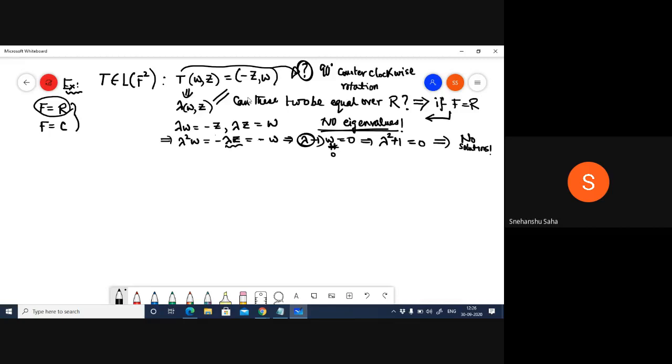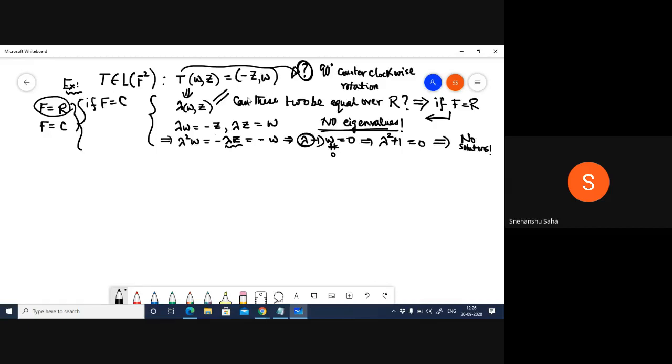But I really do not have to calculate this to figure that out. I can easily figure it out in the following manner, if you understand the geometry of the eigenvalues. However, if f is equal to c, then the story will change, correct? Then the story will change.